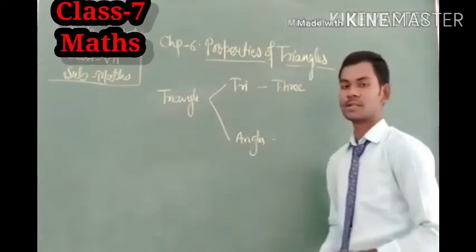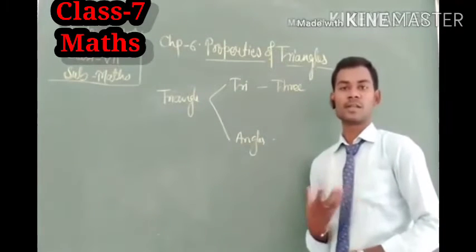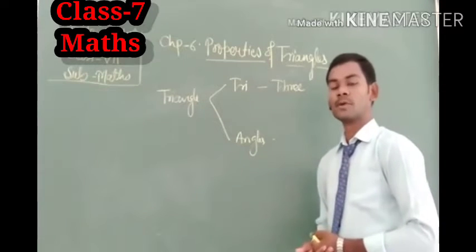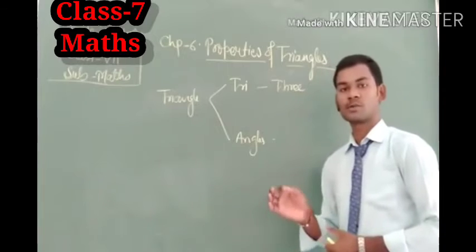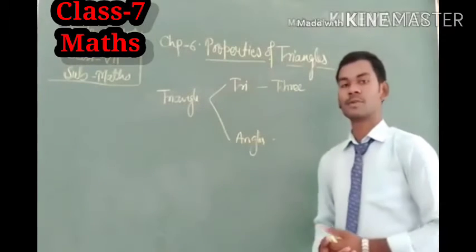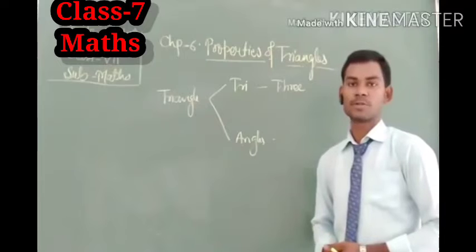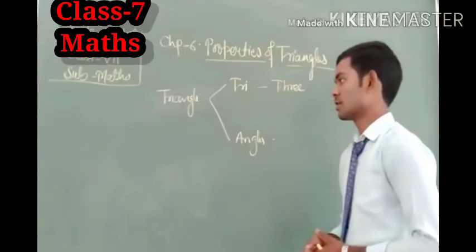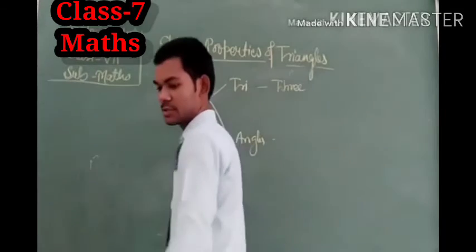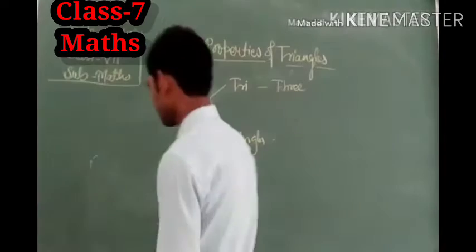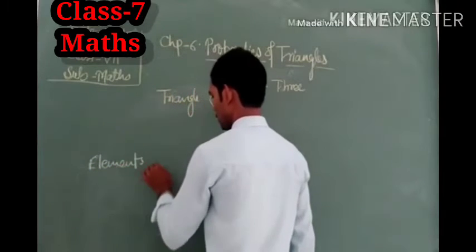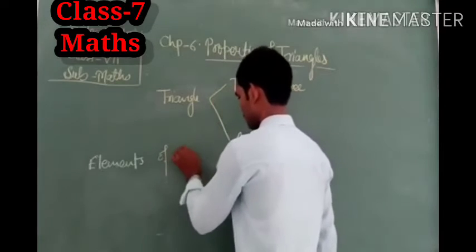So we can say that a triangle is a figure in which there are three angles, and three angles will form when two sides meet at a point. Then the point is called a vertex, and the angle is formed at that point. So a triangle is a figure which has three angles. Okay, so this is the triangle, and today we have to know about the elements of a triangle.